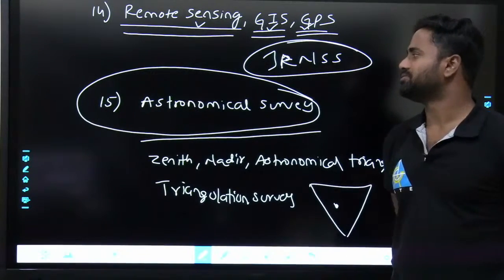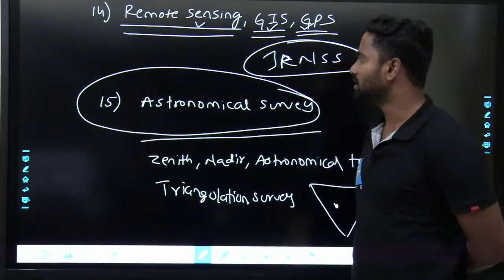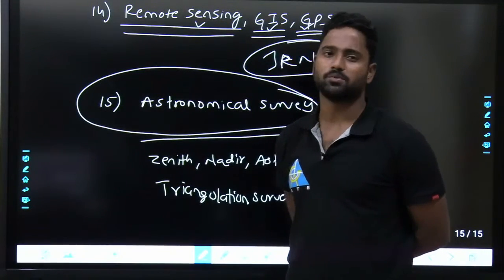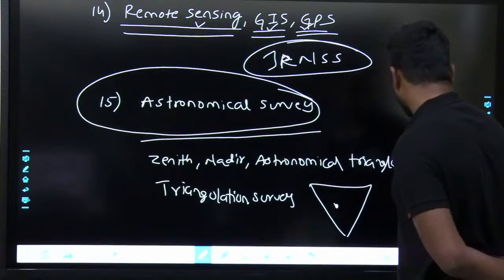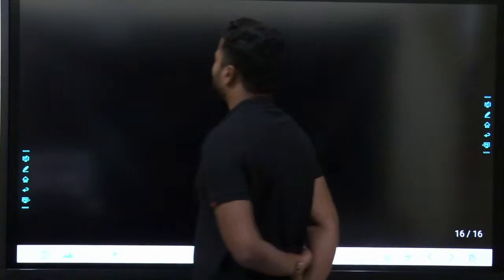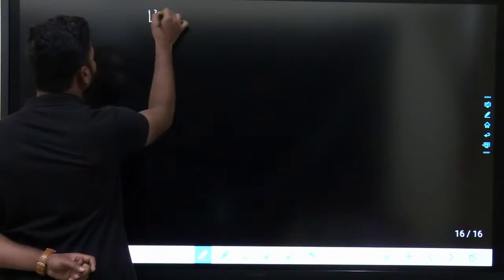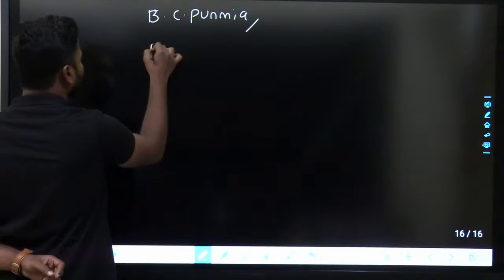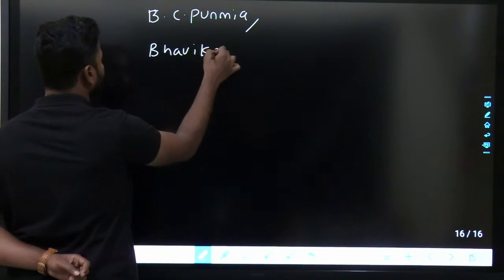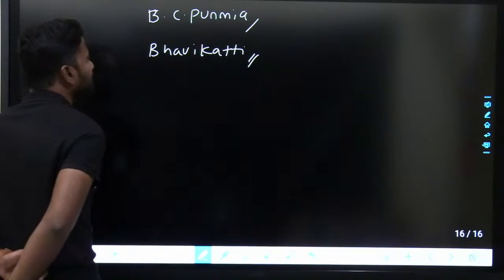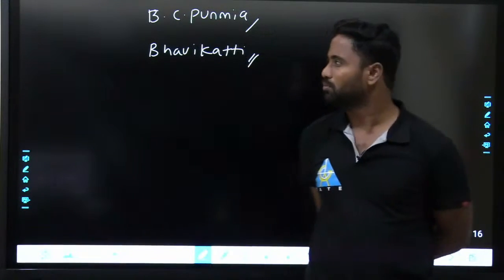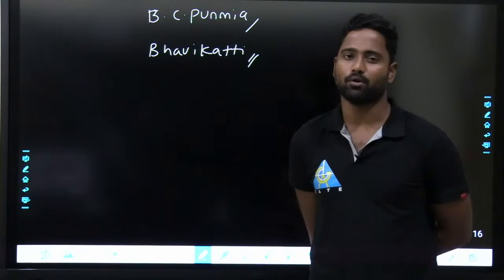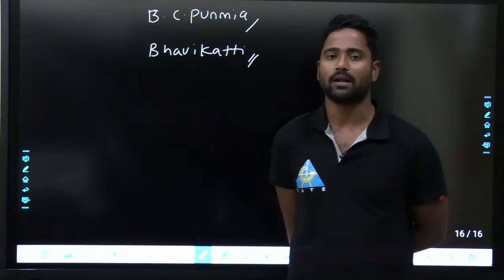So these are the 15 topics into which I generally divide all of surveying, that is geomatics engineering. All the topics will be discussed with you. If you ask me about the books to follow, Surveying by B.C. Punmia for the basic things, and my class notes are also enough, or Bhavikatti. These are enough. Volume 1, Volume 2, Volume 3 are there. If you want to refer to more problems, you can do that. This is one idea.